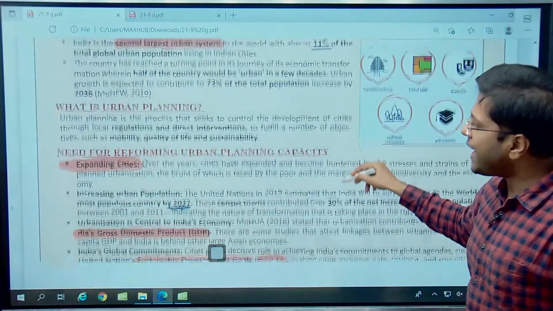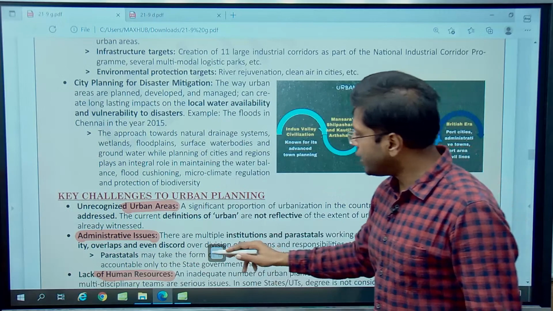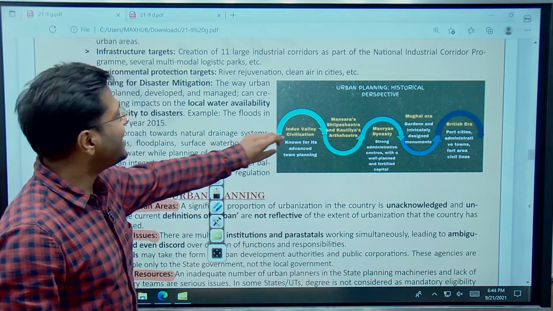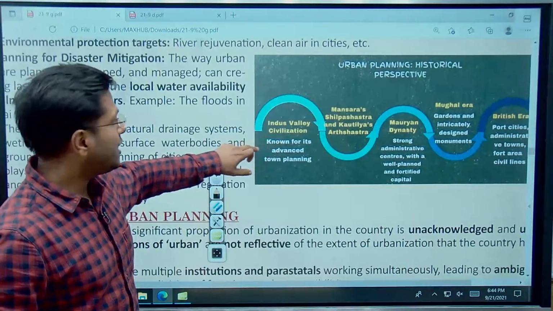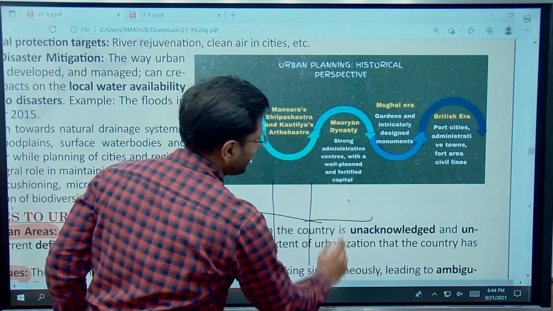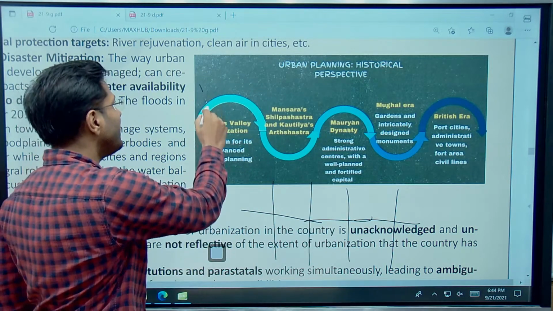Now, getting back to the ancient times, if we see, planning has always been a part of India's culture. We see a very good amount of urban planning in Indus Valley civilization. Remember those homes and grid pattern of homes? A very beautiful system of drainage. This is a very good example.